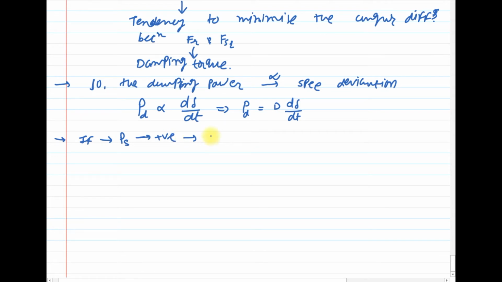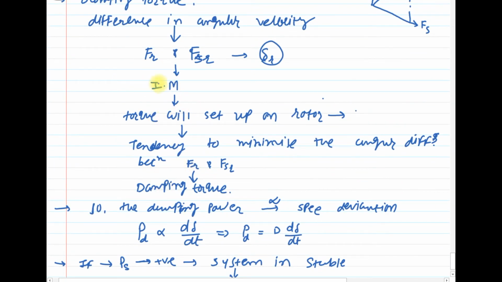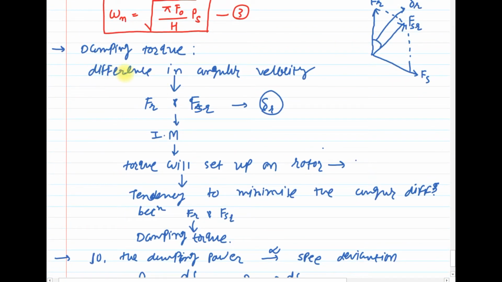But here is the reason why: because of this damping power coefficient, the system will remain in a stable operating condition, just because of the damping power or damping torque. The damping torque is developed due to the difference in angular velocity.